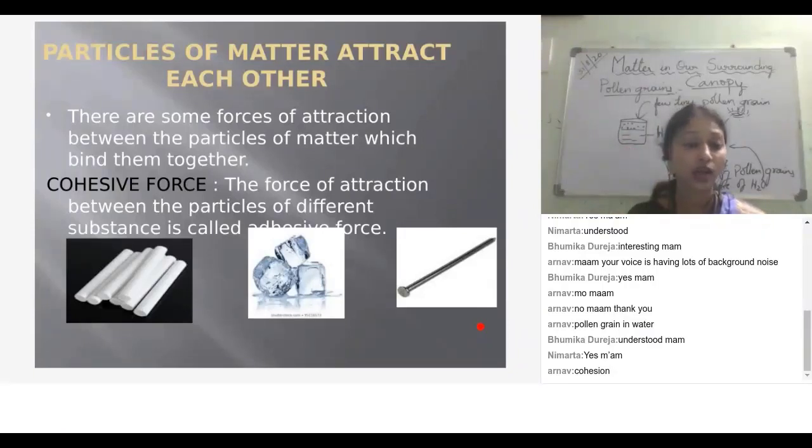That force is nothing but cohesive force. What is that force called? Cohesive force. The force of attraction between the particles of the same substance is called cohesive force. They are very strongly bonded with each other.